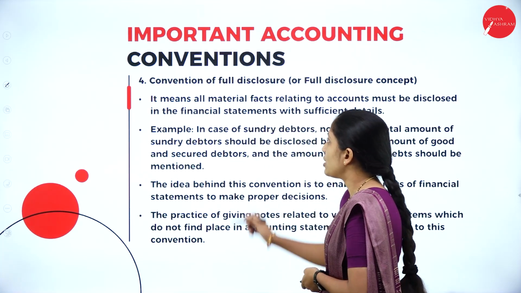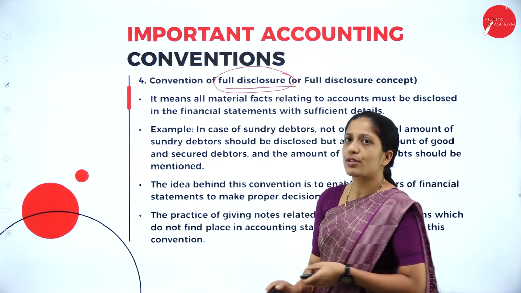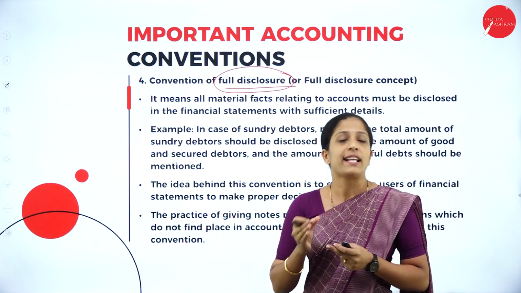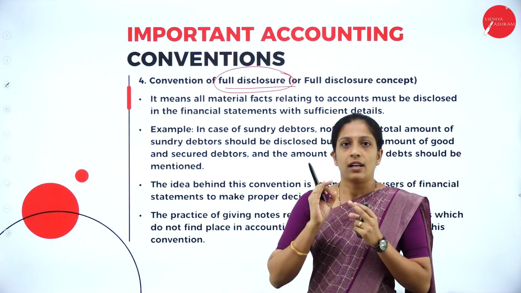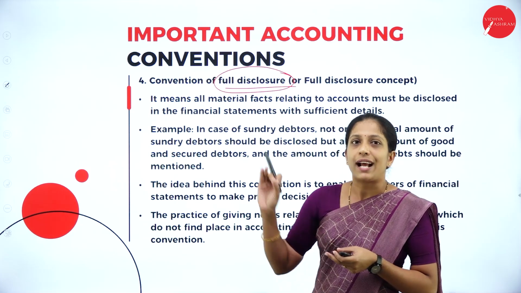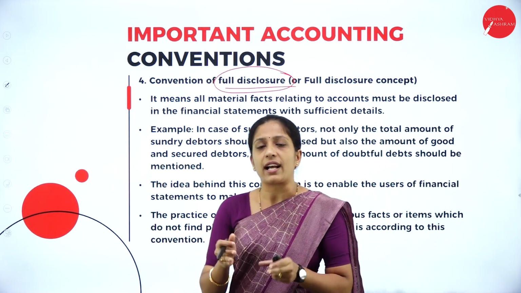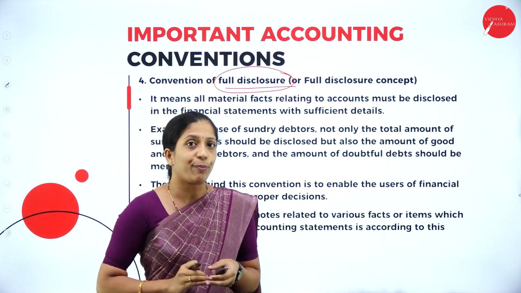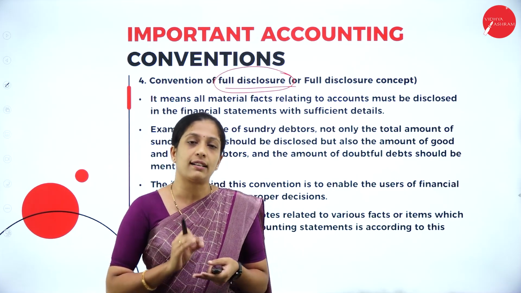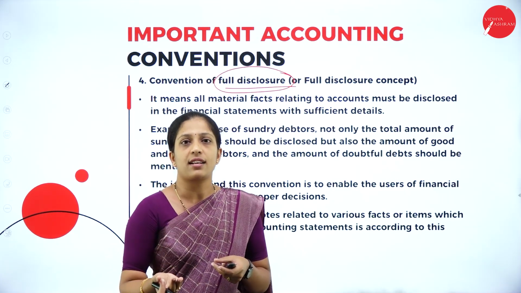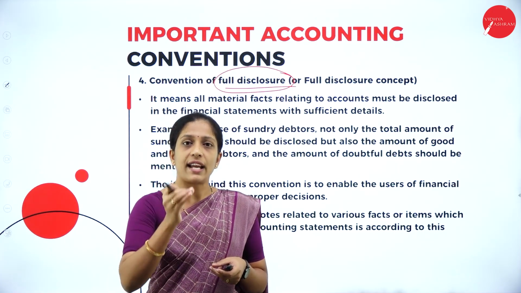Next, the fourth convention is the convention of full disclosure. The word itself tells us to disclose: when you are recording in the books of accounts, disclose all the details, all the information in detail. That is the convention of full disclosure. After a few years, suppose you go back and see your books of account, if there is no proper explanation or no proper narration written in that particular transaction, you can't understand those transactions. So whatever you are going to record in the books of account, write in detail.